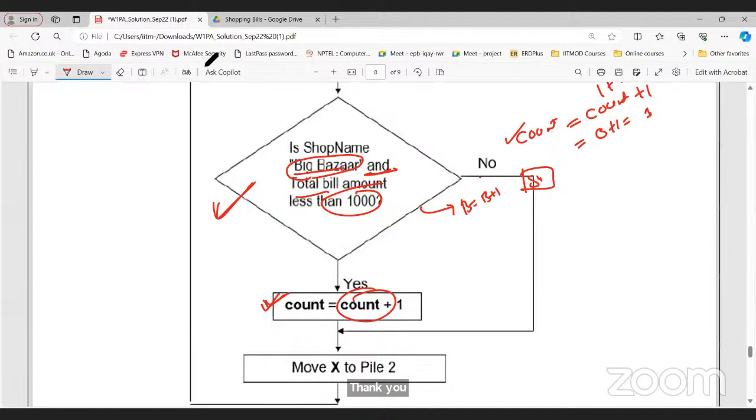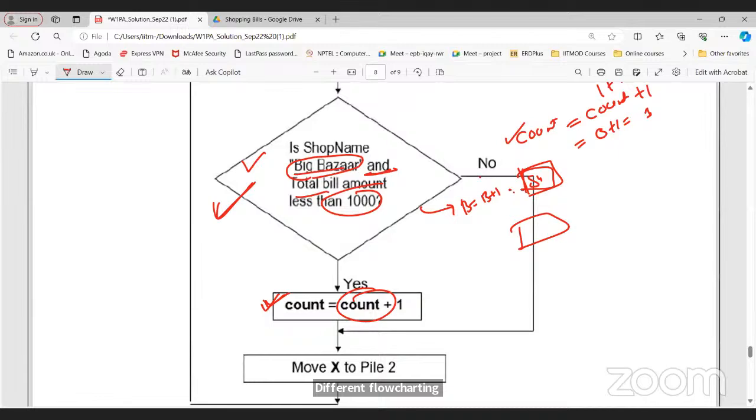Okay, sir. In the last class, ma'am, in one of the flowcharts, ma'am stopped and put an end sign over there also, sir. So that was my confusion, sir. Okay, so that may be a different thing. But if you just stop it here, then only one card will be considered, right?